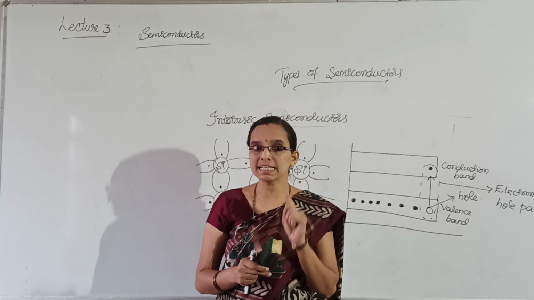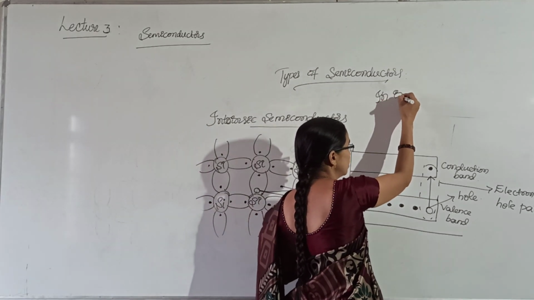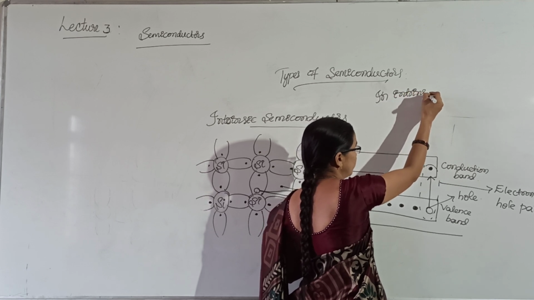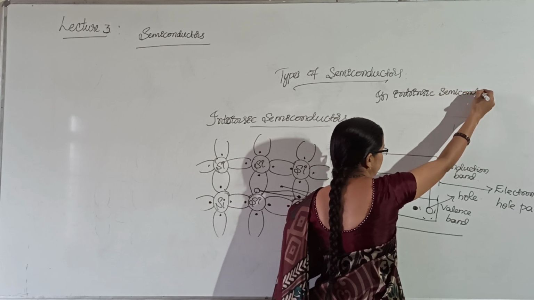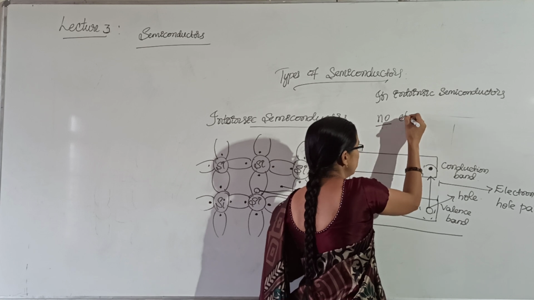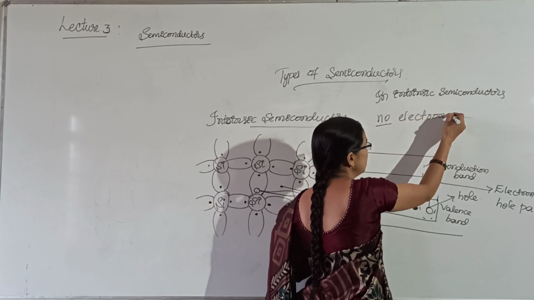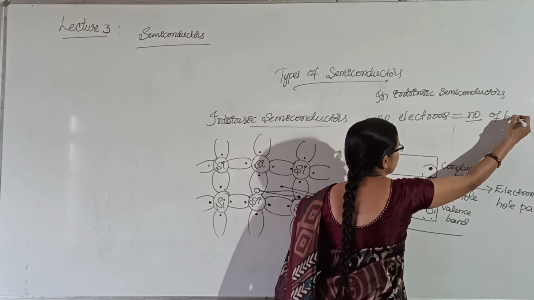That means in intrinsic semiconductors, the number of free electrons is equal to the number of holes.